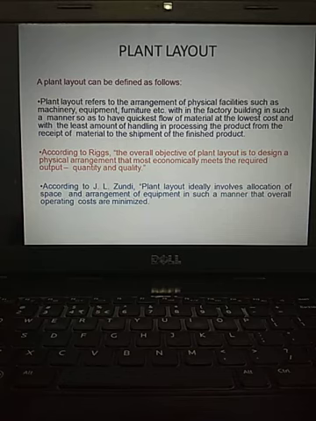Previously, I was reading one article regarding the Volkswagen automobile manufacturing company situated in Germany. Wonderfully, they have explained their plant layout. Everything is visible in that plant.